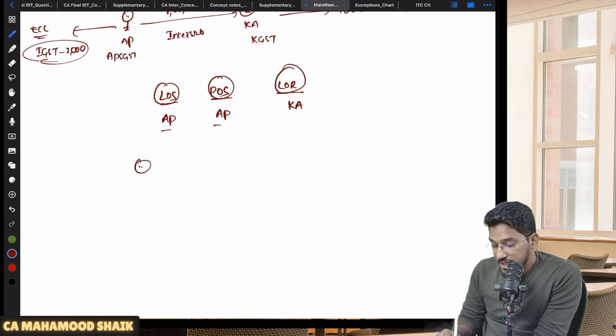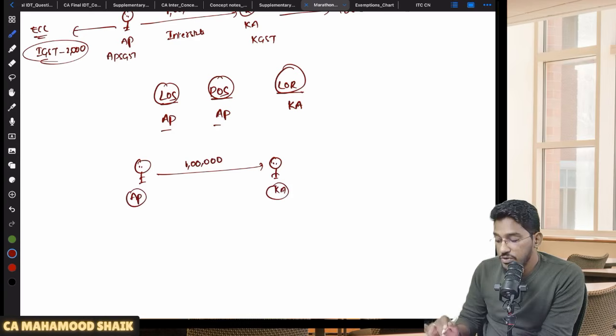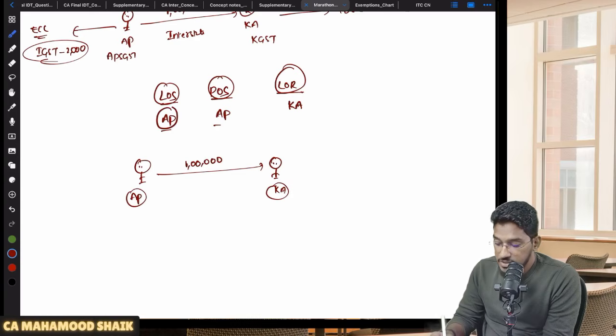Okay, so once again, let me give you an example. There is a supplier in Karnataka, and a recipient in Andhra Pradesh. He is registered with AP, he is registered with Karnataka. 1 lakh worth of supply has taken place. Now you tell me what is the nature of supply. Since the location of the supplier and the place of supply are both falling within the same state, it is a what?